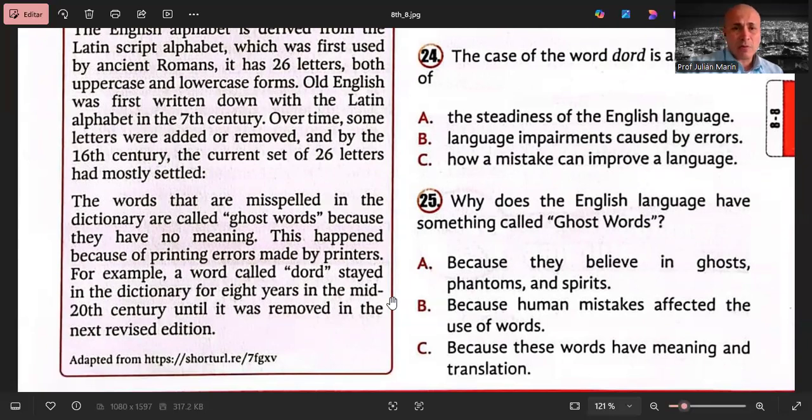The words that are misspelled in the dictionary are called ghost words because they have no meaning. This happened because of printing errors made by printers. For example, a word called door stayed in the dictionary for 8 years in the mid-20th century until it was removed in the next revised edition.